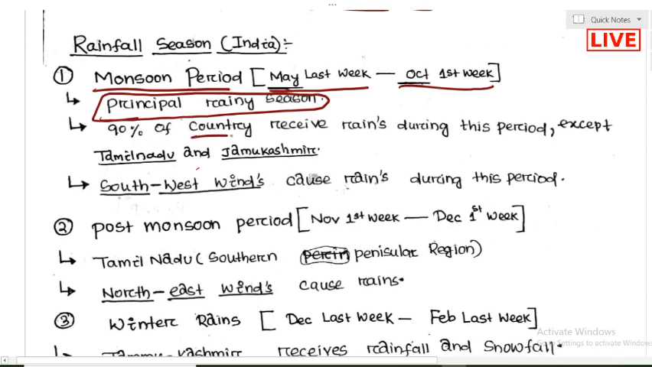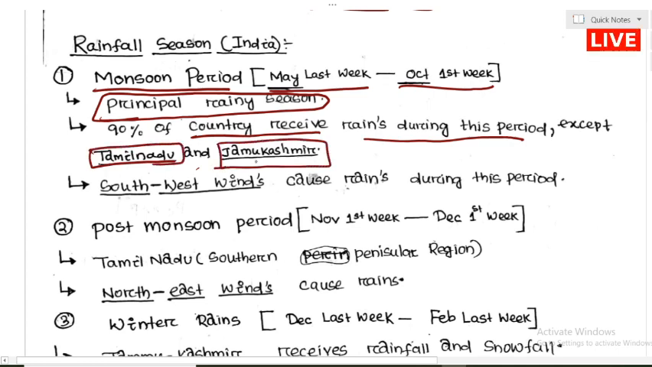So 90% of the country receives rainfall during this period, except Tamil Nadu and Jammu and Kashmir, which do not receive rainfall during this monsoon period. What is the reason behind this monsoon period? Because of the southwest wind. The southwest wind is flowing, and this causes the rains during this period.